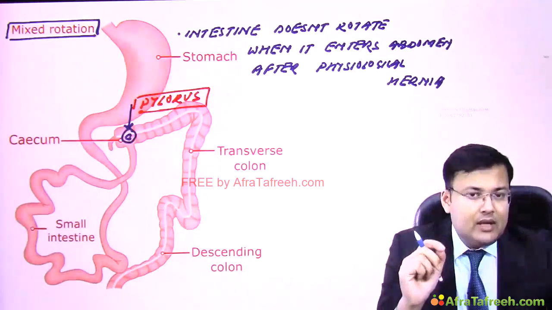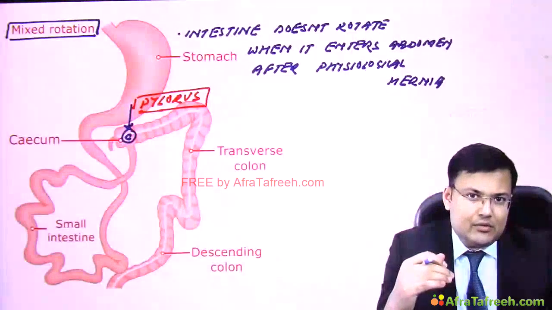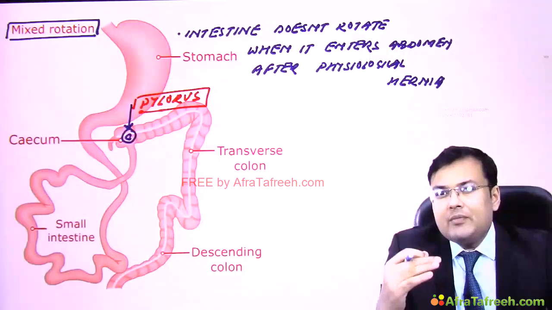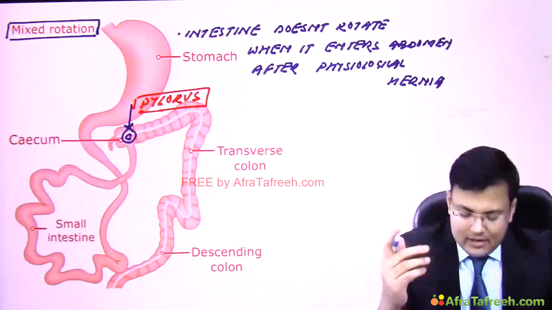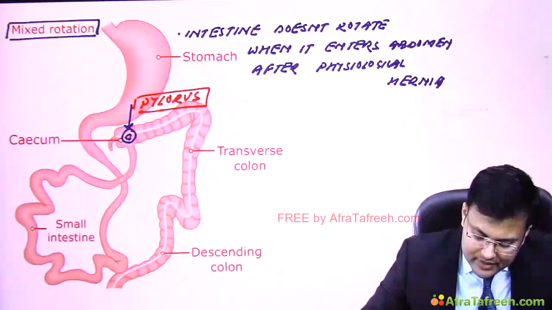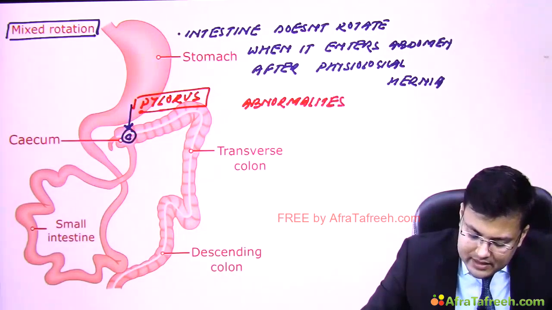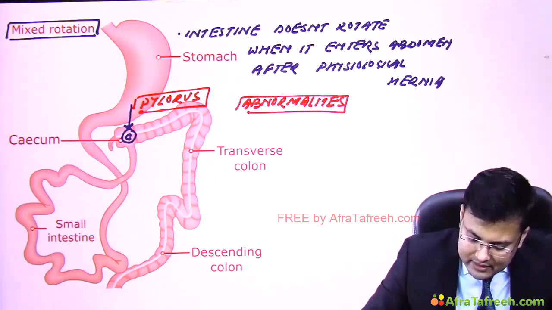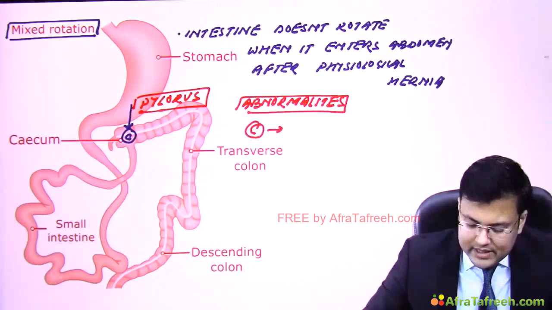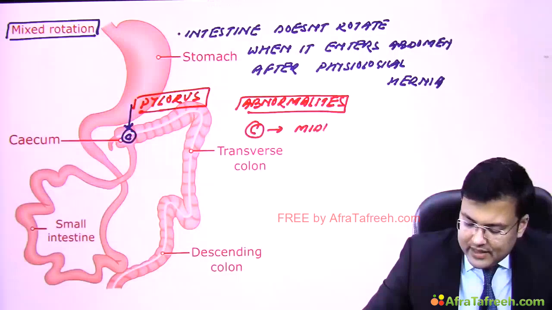Another problem is that if a patient has mixed rotation, that patient is very prone to develop volvulus. So what are the abnormalities seen here? You notice that the cecum is located in the midline. Clear?